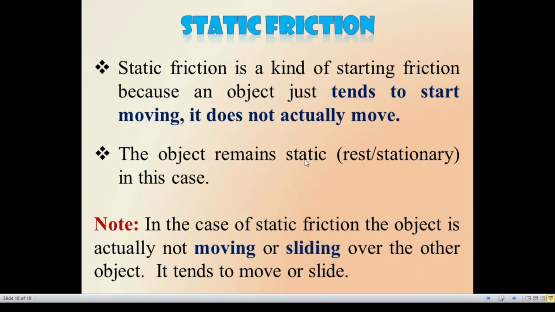The object remains static. What do you mean by static? Rest or stationary. So the object remains static in this case. In the case of static friction, the object is actually not moving or sliding over the other object. It just tends to, that means tends means starts, begins. It just tends to move or slide.